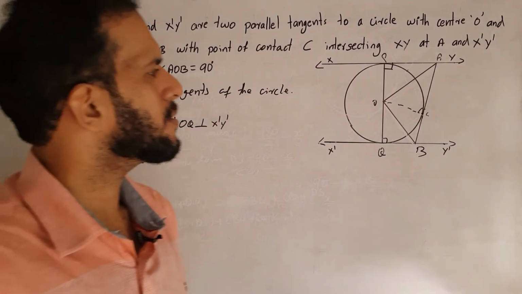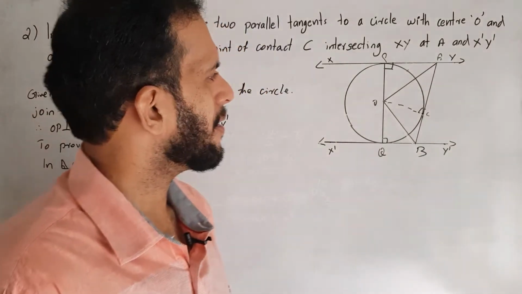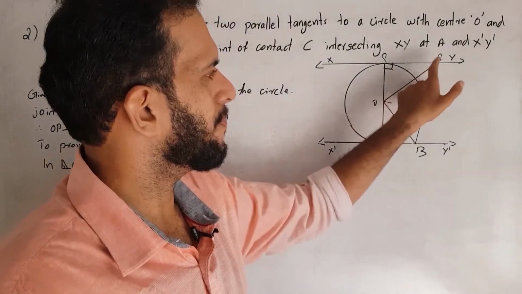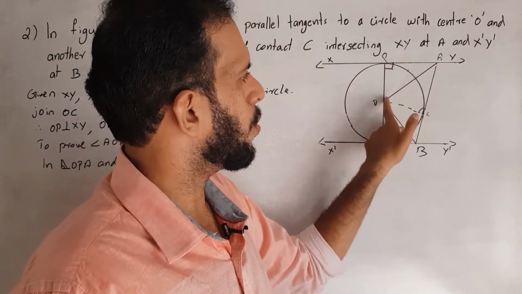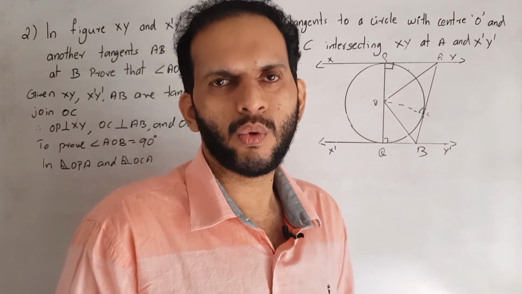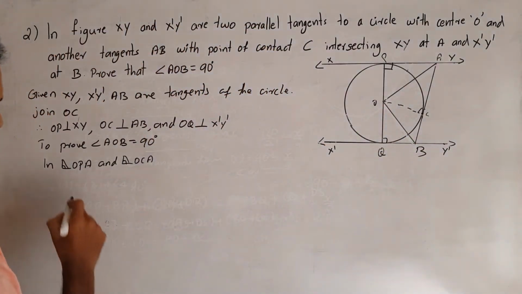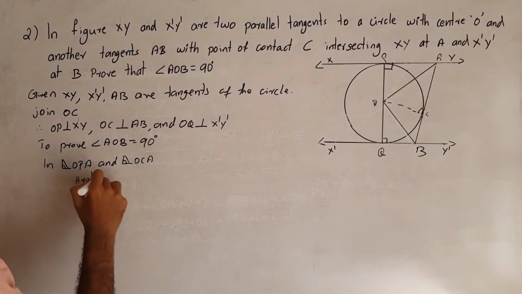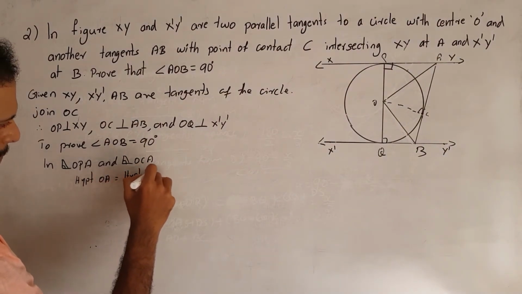What is the hypotenuse of these right triangles? The hypotenuse is OA, opposite the right angle, and OA is common to both right triangles. So hypotenuse OA is equal to hypotenuse OA.